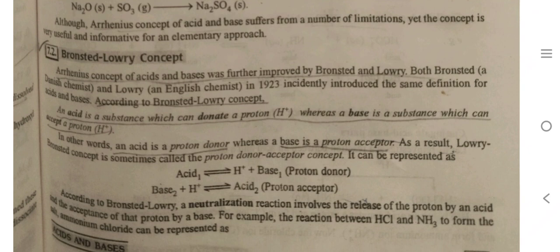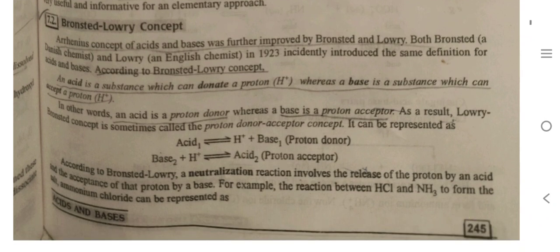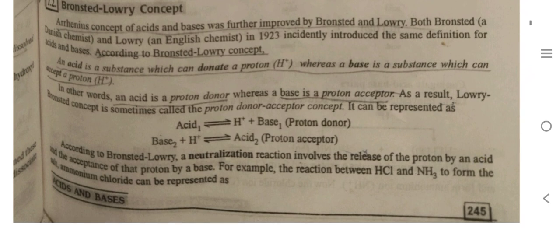In other words, an acid is a proton donor, whereas a base is a proton acceptor. As a result, Lowry-Bronsted concept is sometimes called proton donor acceptor concept. It can be represented as acid is H positive plus base, which is proton donor, and base plus H positive is acid, which is proton acceptor. According to the Bronsted-Lowry, a neutralization reaction involves the release of the proton by an acid and the acceptance of the protons by a base.